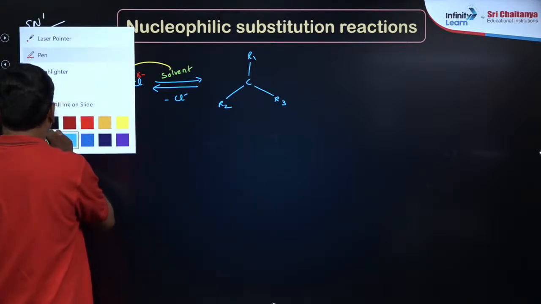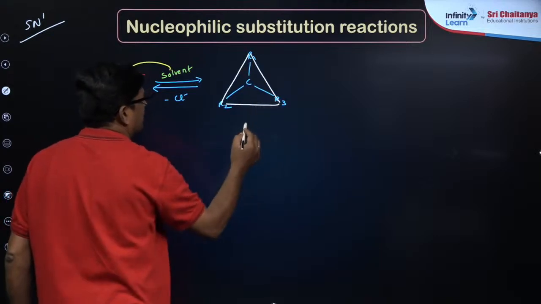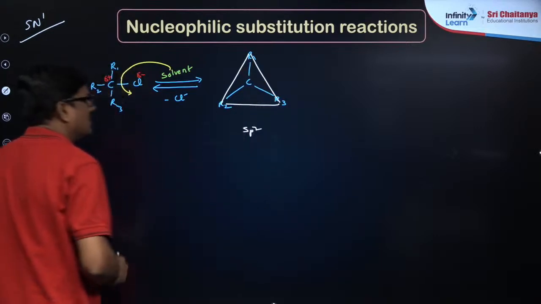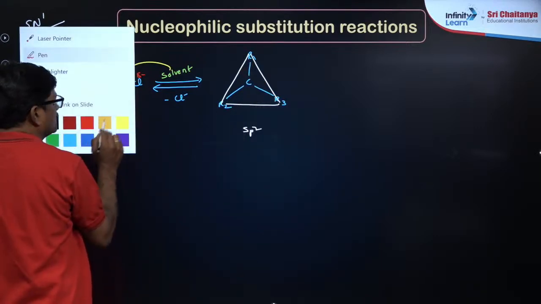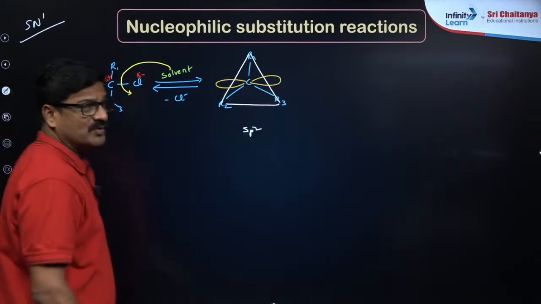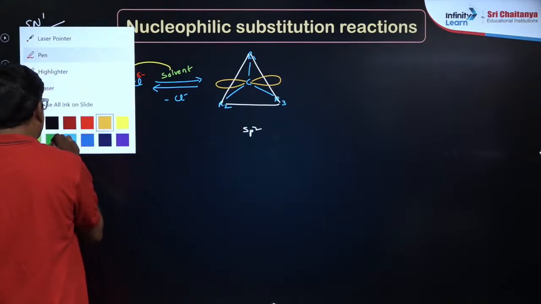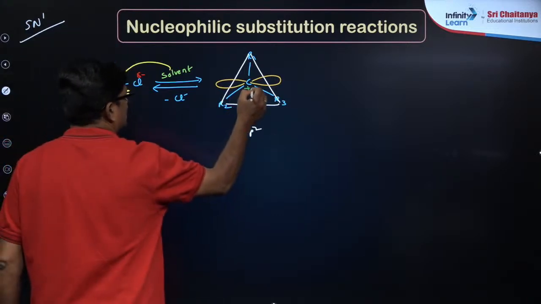I just want to give you, it is sp2 hybridized. So ये carbocation का you have unhybridized pure p orbital that lies on the carbocation. So that is positive charged है ना.